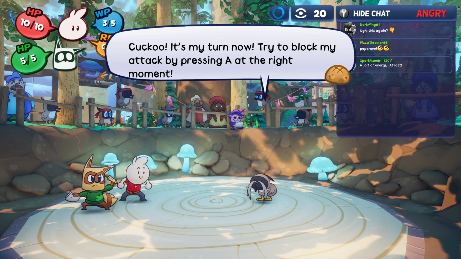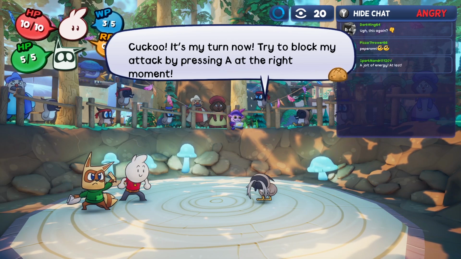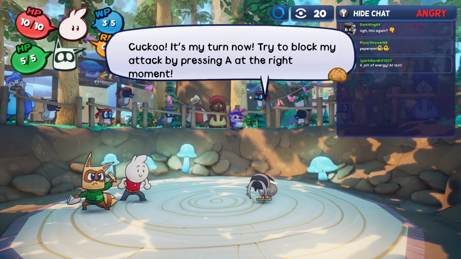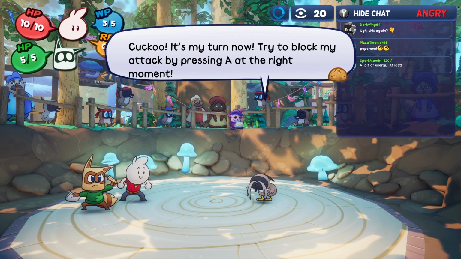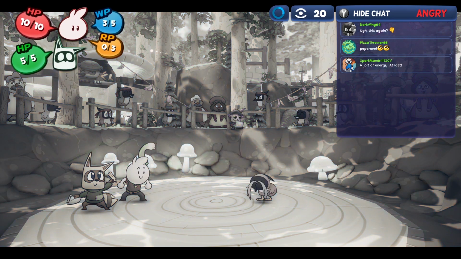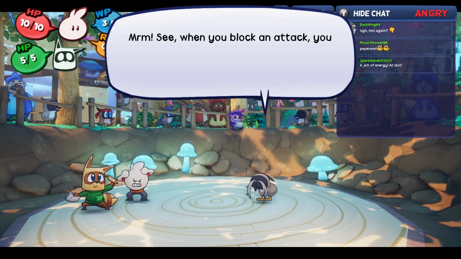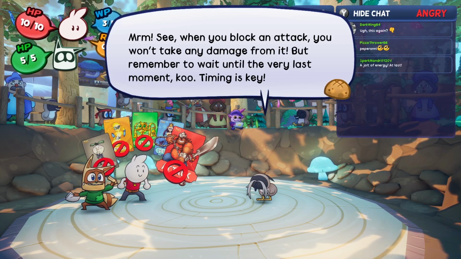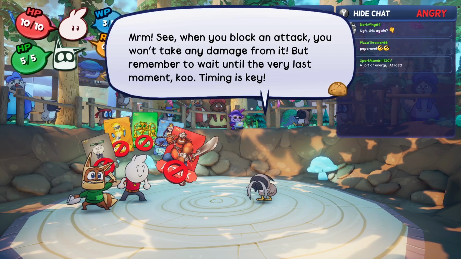Oh, it's my turn now. Try to block my attack by pressing A at the right moment. And yeah, just like the Paper Mario games, there's also pressing A at the right time to block the damage. And now here it's just telling you when to do it. See, when you block an attack, you won't take any damage from it. But remember to wait until the very last moment.